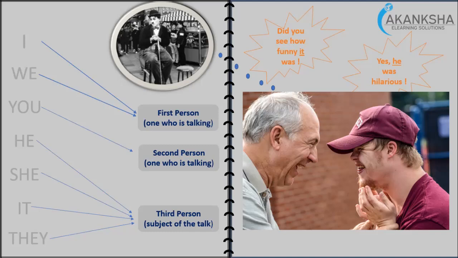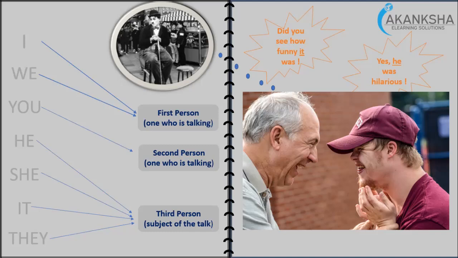So the overall idea we have got today is about the persons: first person, second person, third person. The first person is the one who is talking. That is I, if there is only one person, and we, if there are two or more persons. The second person is the one who is listening to the first person.